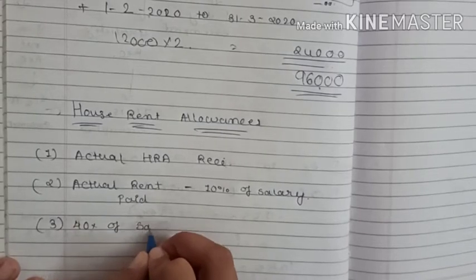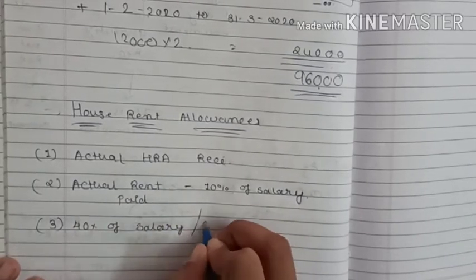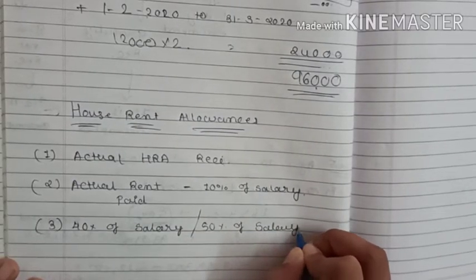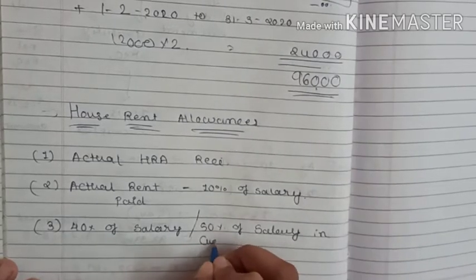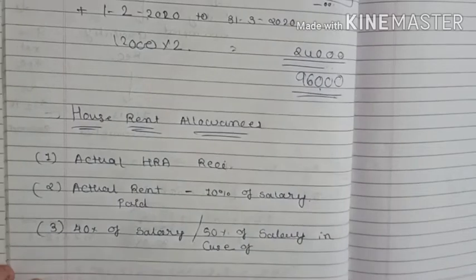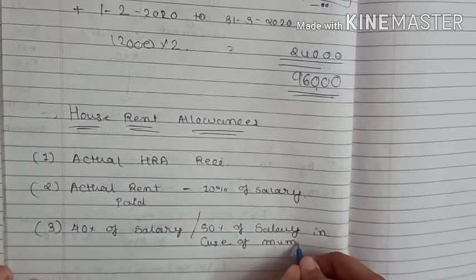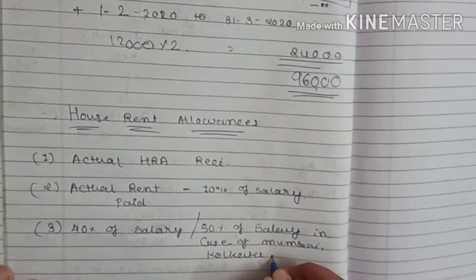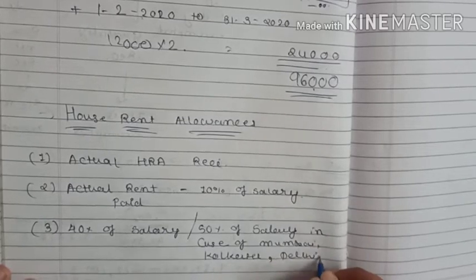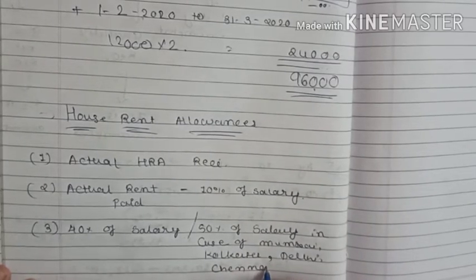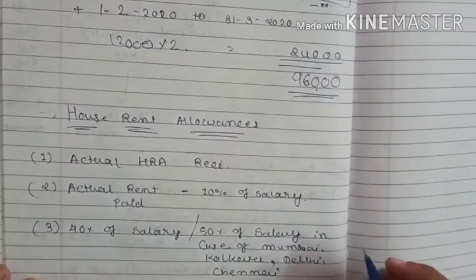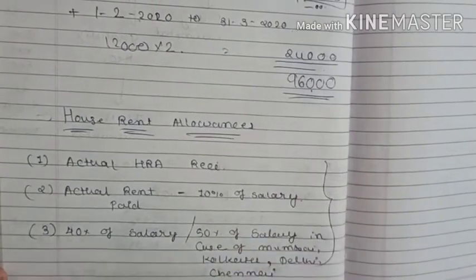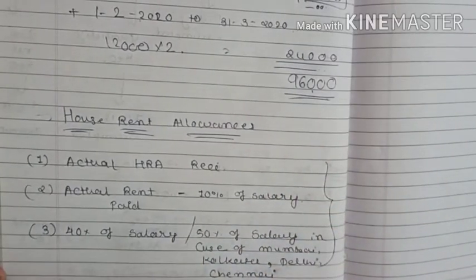Then the third point is 40% of salary, or 50% of salary in case of Mumbai, Kolkata, Delhi and Chennai. Whichever is less out of the three conditions is exempted, and the rest should be taxable.